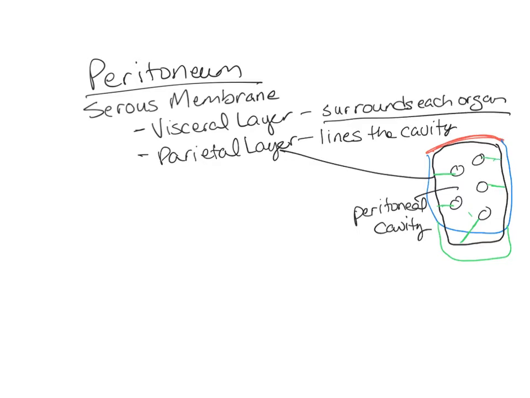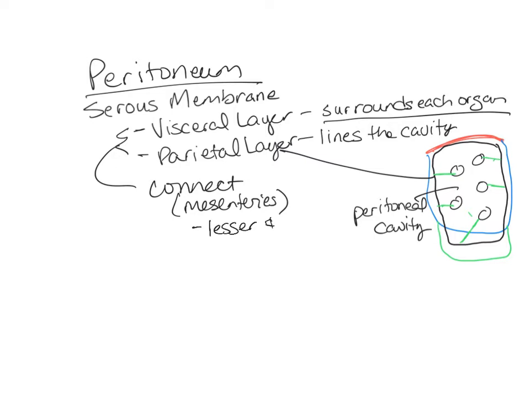layers. So we're going to see a better picture of that in the next slide. The mesenteries connect the visceral layer and the parietal layer. You're going to look at different types of mesenteries, including the lesser and the greater omentum.